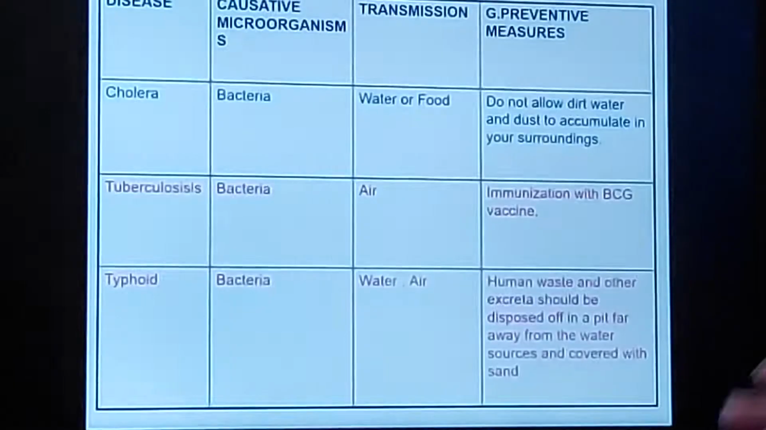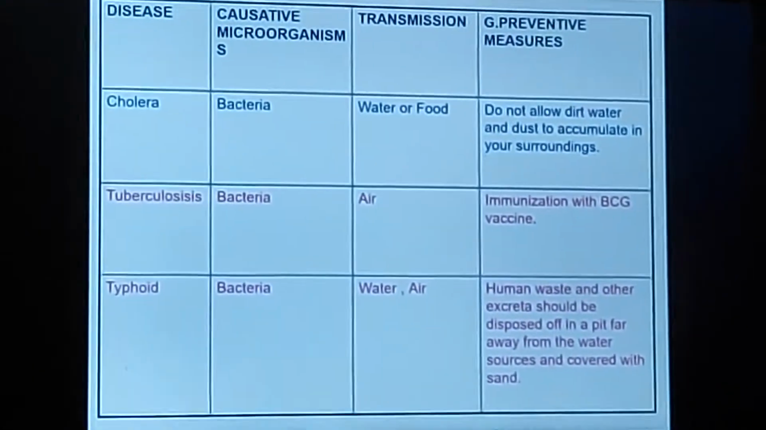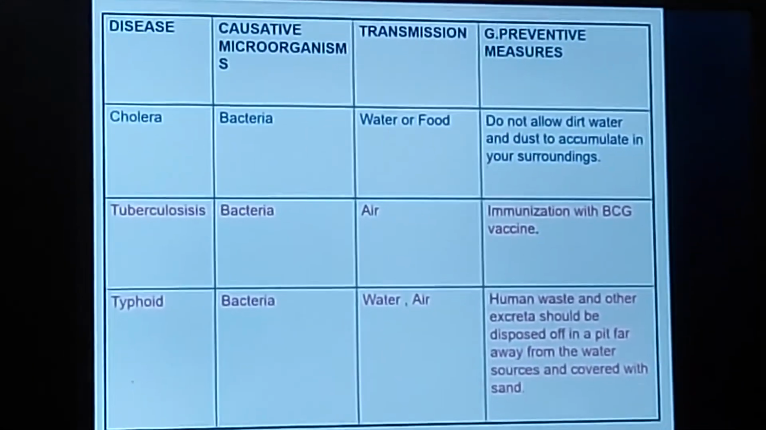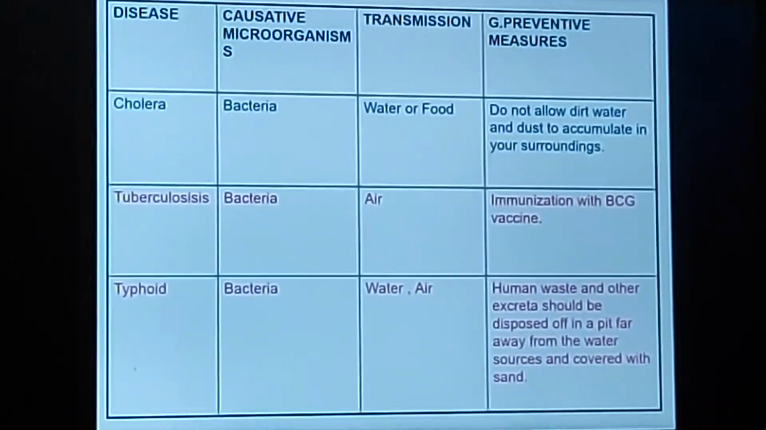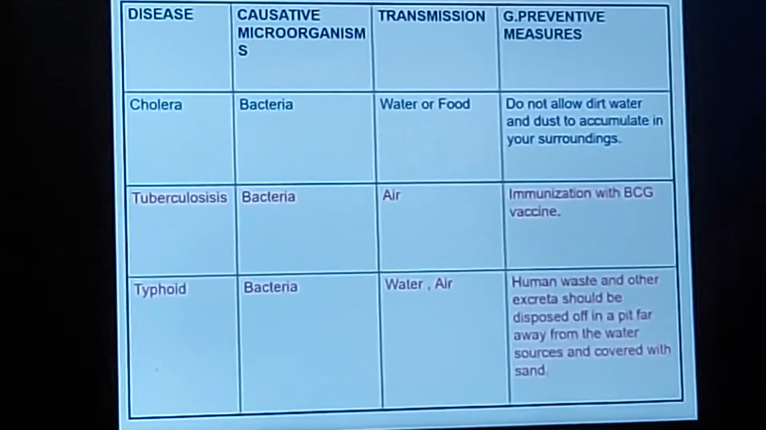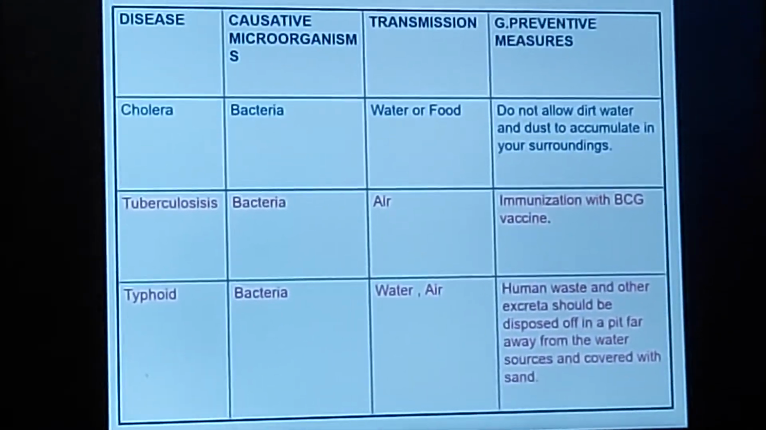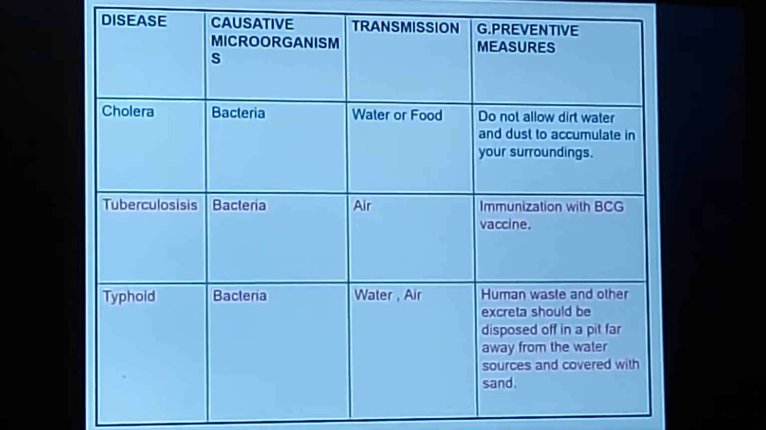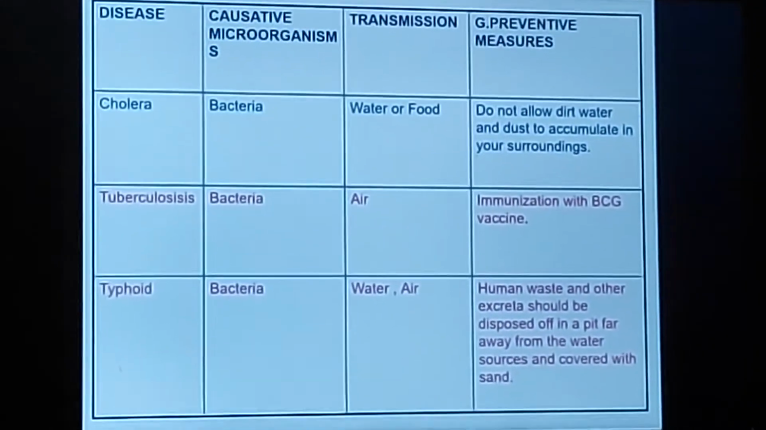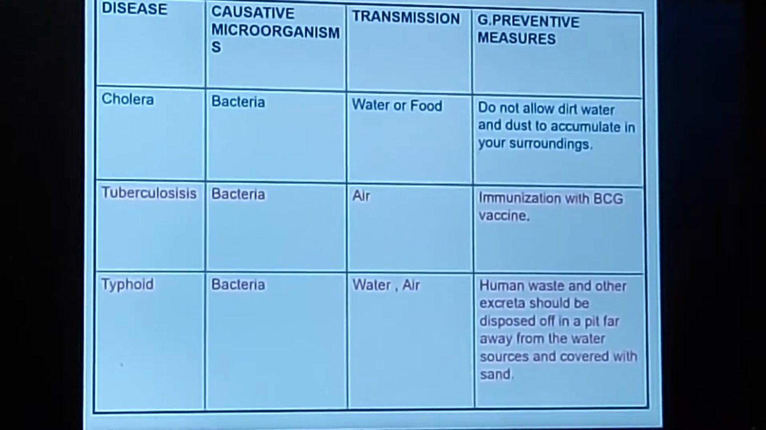So I start with the table. This table lists the different types of diseases which are commonly seen in human beings. In this table, I have mentioned the causative microorganism, the way it gets transmitted, and the general prevention which can be taken to prevent that particular disease.